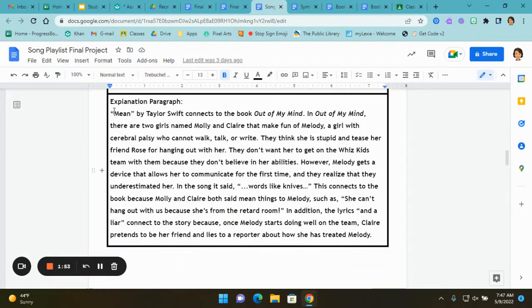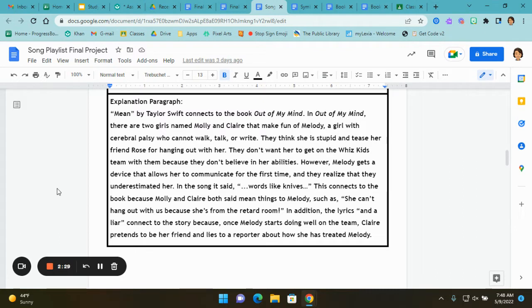Then each song has to have a paragraph explanation, a strong paragraph that shows how it relates to the story that you read. So I said here, Mean by Taylor Swift connects to the book Out of My Mind. In Out of My Mind, there are 2 girls named Molly and Claire that make fun of Melody, a girl with cerebral palsy who cannot walk, talk, or write. They think she's stupid and tease her friend Rose for hanging out with her. They don't want her to get on the Whiz Kids team with them because they don't believe in her abilities.